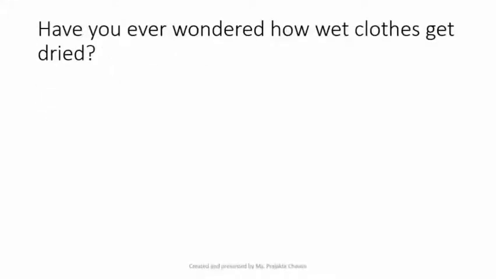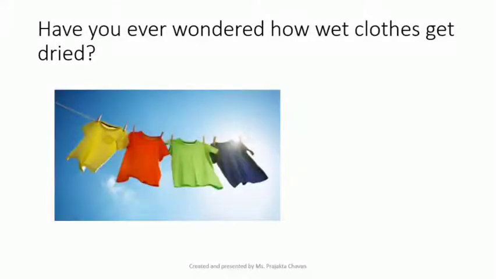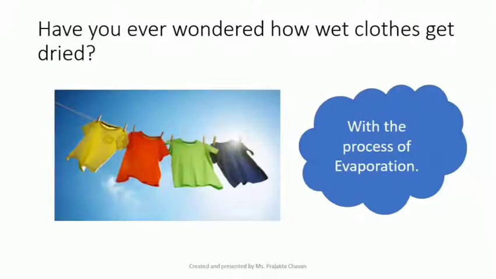Have you ever wondered how wet clothes get dried? Yes, it is because of the process of evaporation. So, the water which is present on the surfaces of the wet clothes gets evaporated to water vapor, and this is how wet clothes get dried.